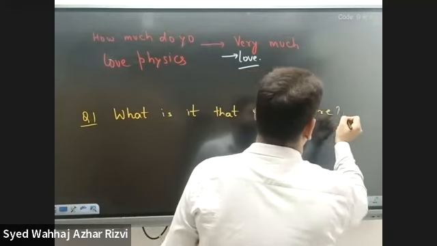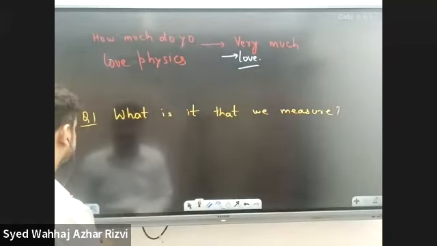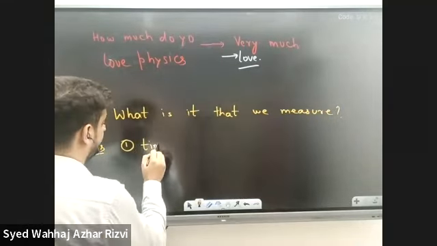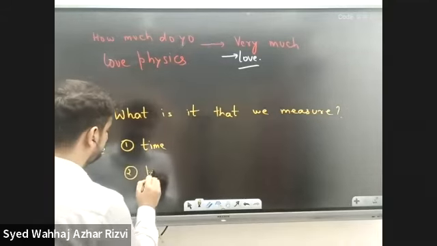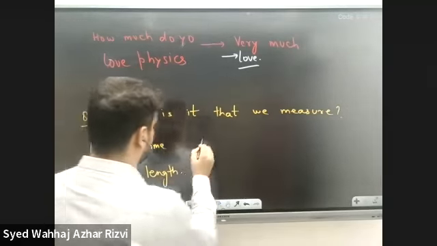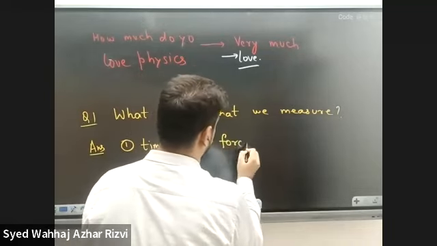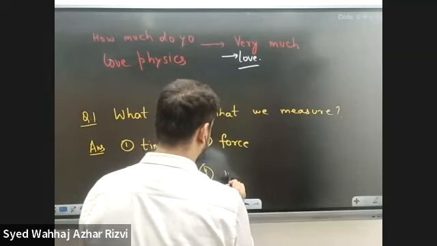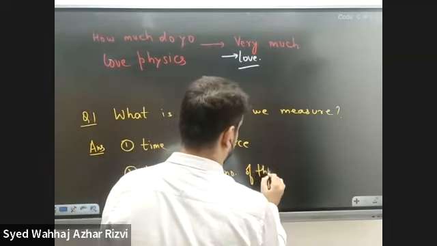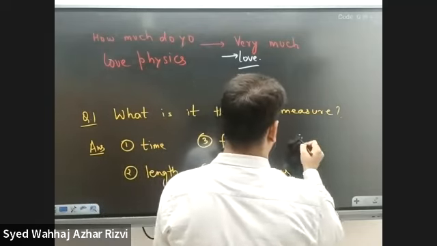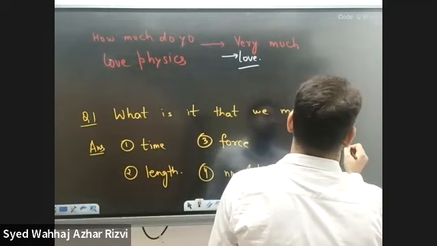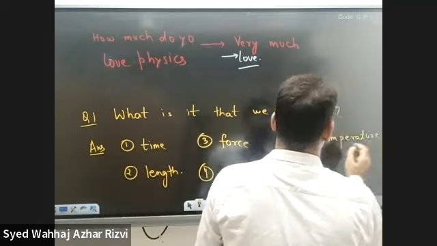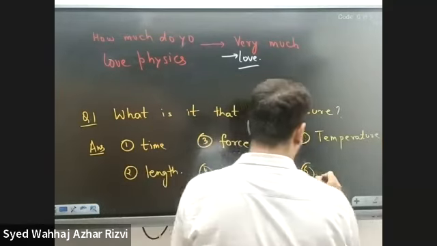The answer to that question would be, we can measure time, we can measure length, we can measure force, we can measure a number of things, we can measure temperature, and also we can measure mass.